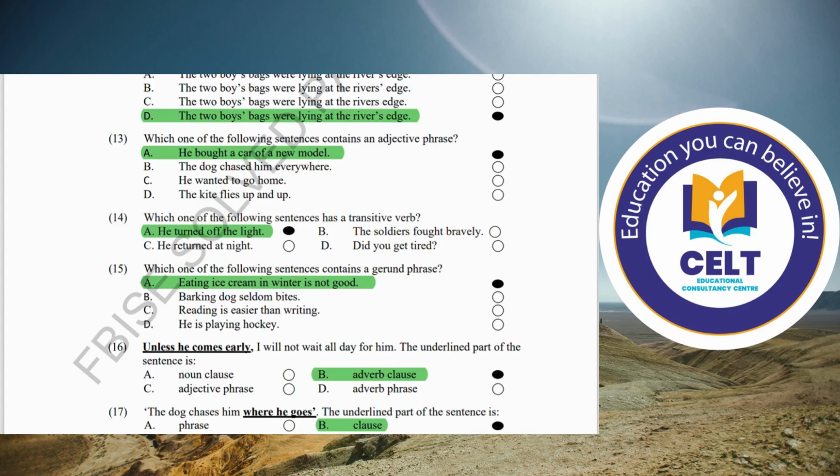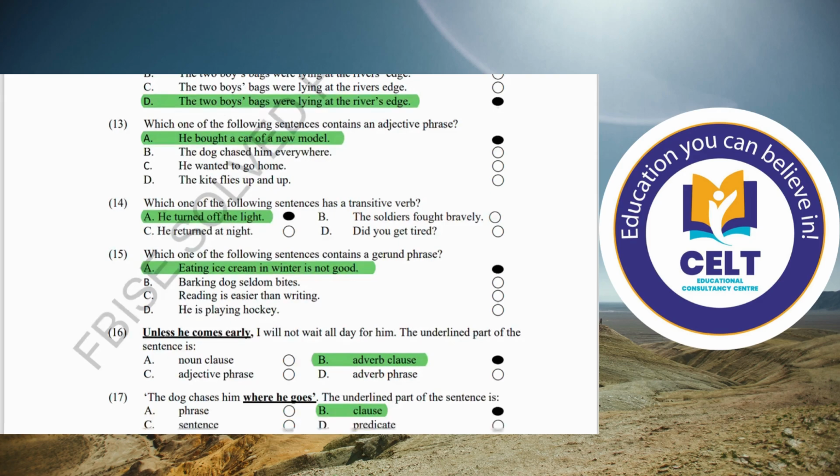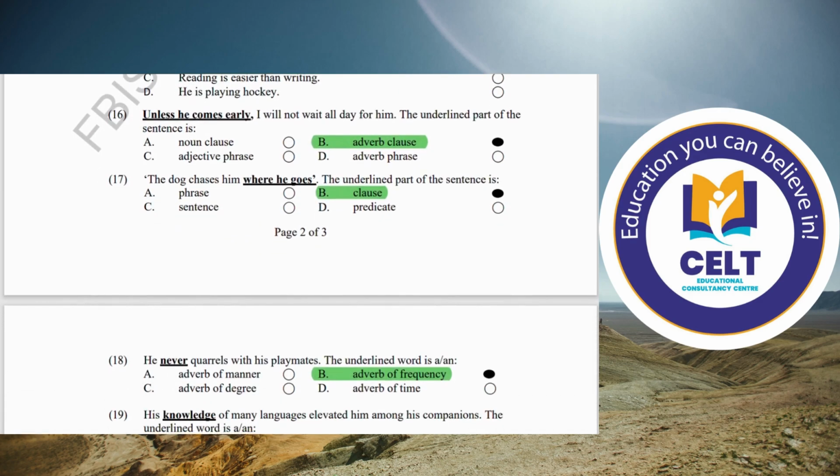Number 16. Unless he comes early, I will not wait all day for him. The underlined part of the sentence, unless he comes early. Early is basically an adverb, so this clause is known as an adverb clause. Number 17. The dog chases him where he goes. The underlined part of the sentence is a clause because it is not explaining its complete sense.